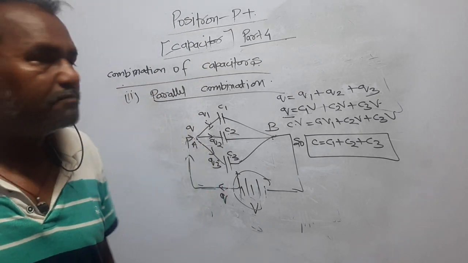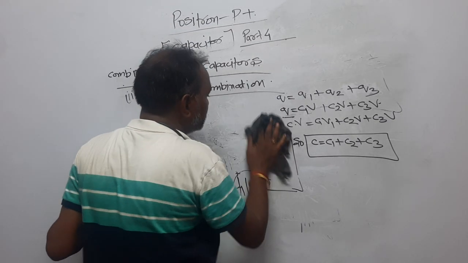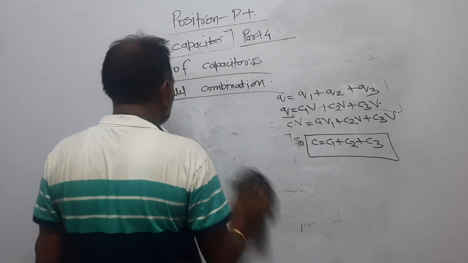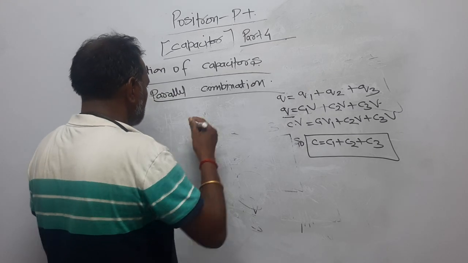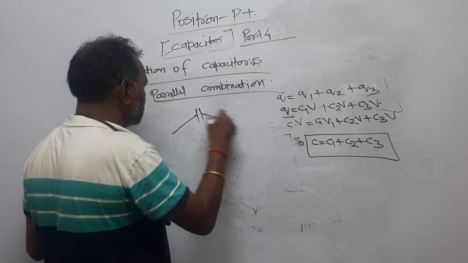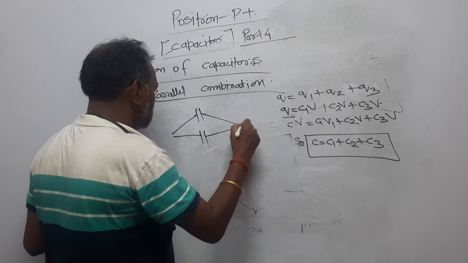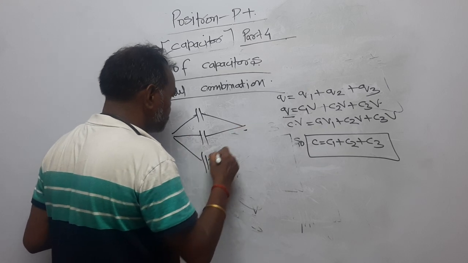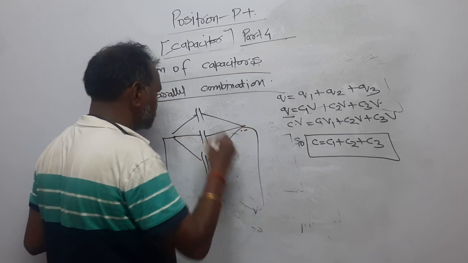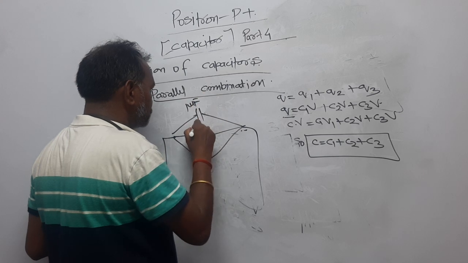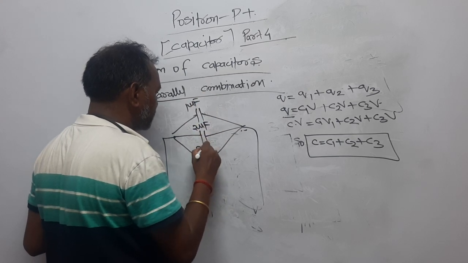Dear students, the important thing is that, look here, let these three capacitors have the values 1 microfarad, 2 microfarad and 3 microfarad.